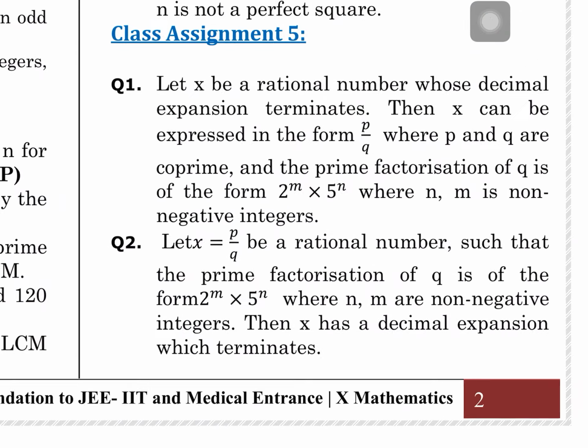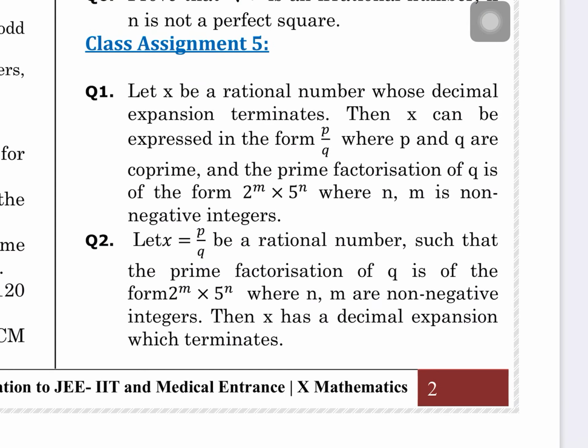Please look. Let x be a rational number whose decimal expansion terminates, then x can be expressed in the form of p by q, where p and q are co-prime, and the prime factorization of q is of that form. Co-prime means you would have seen there, I went on dividing this. Okay.